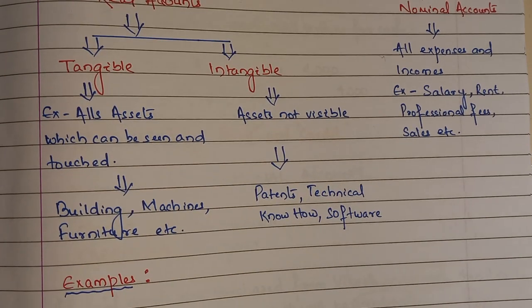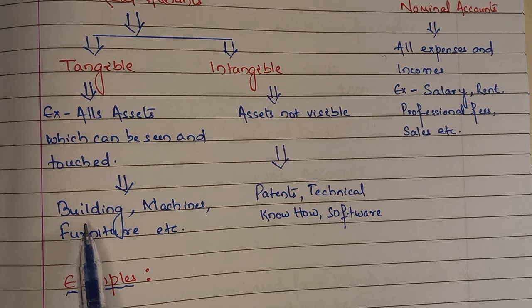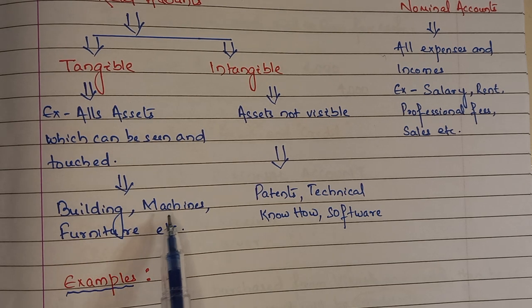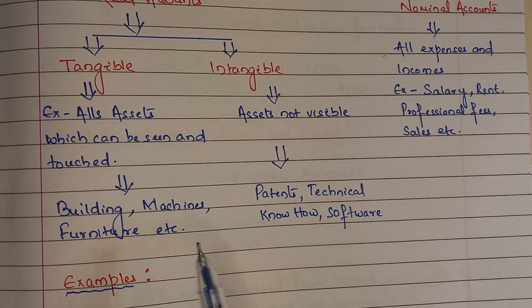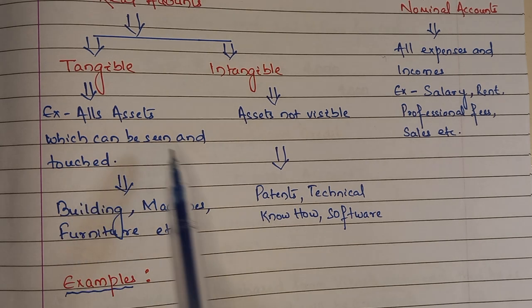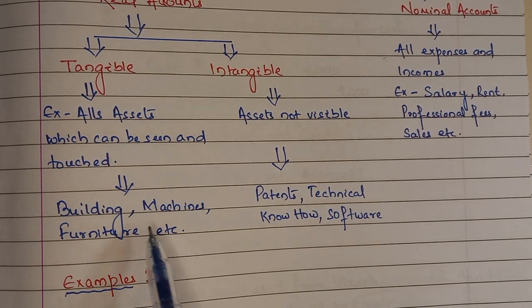So what are the different examples for tangible assets? It could be building, machineries, furniture, computers, etc. So these are all tangible. You can touch and you can see them.